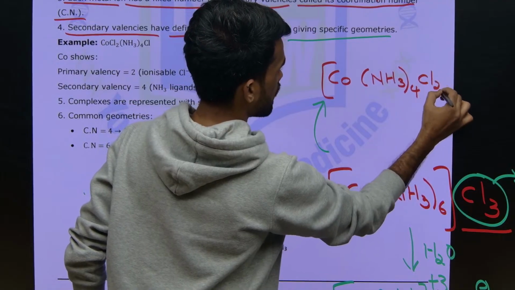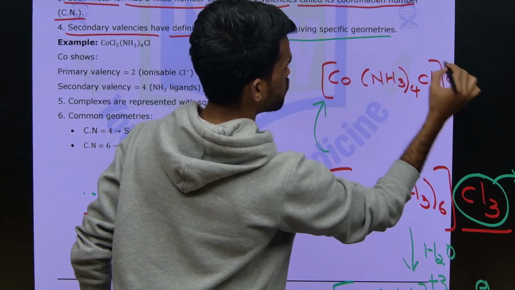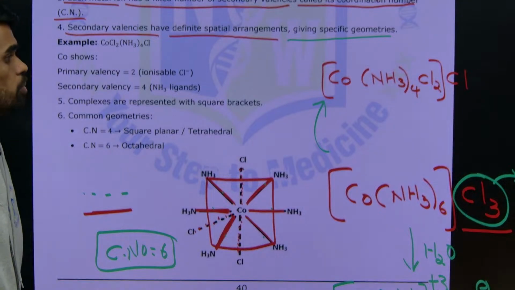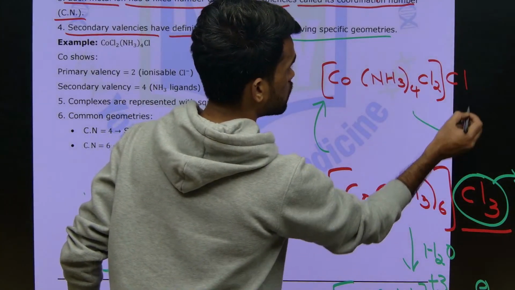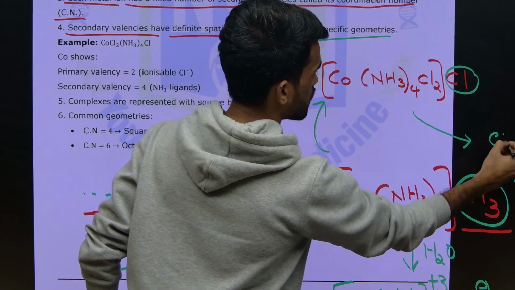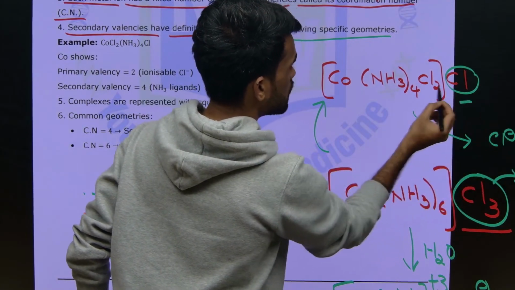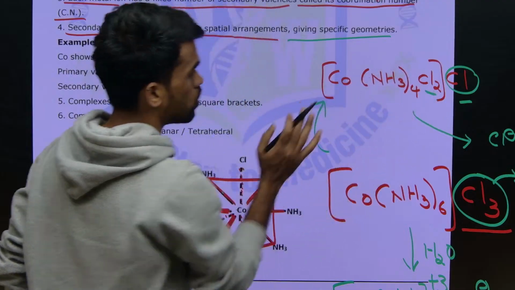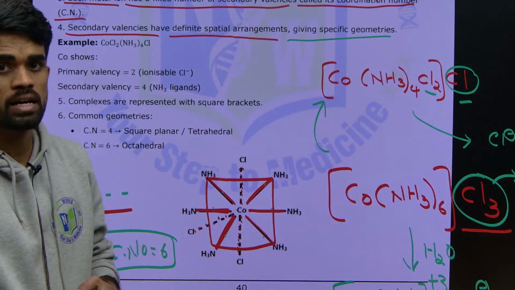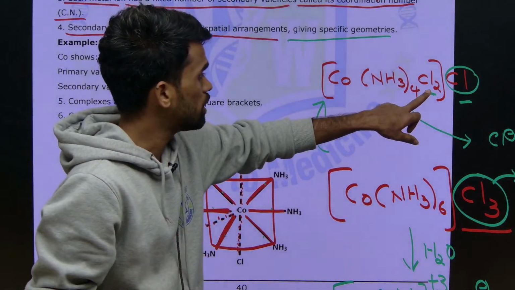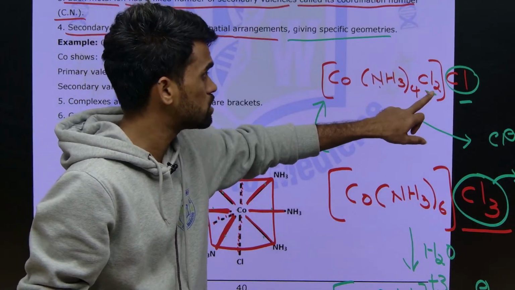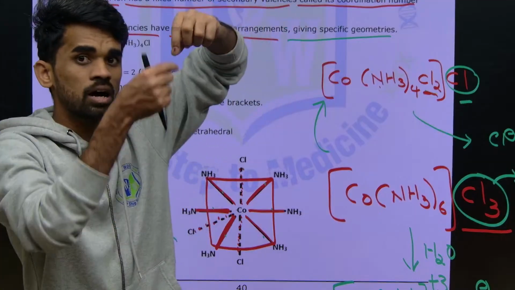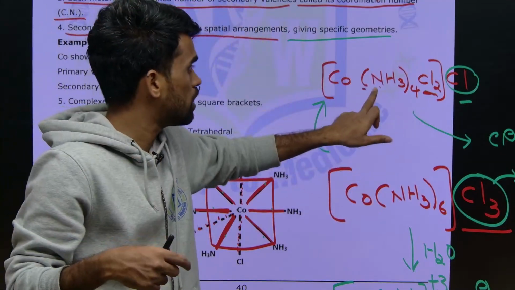And 2 chloride ligands. Okay, outside the sphere I am writing 1 chloride ligand. Now how many ions can get ionized here? Only 1 chloride ion is coming out right now. So it means these chlorines which are present inside the coordination sphere will not get ionized. Therefore they will satisfy no primary valency, but they satisfy the secondary valency, because these are also arranged in the octahedral manner along with the ammonia ligands.